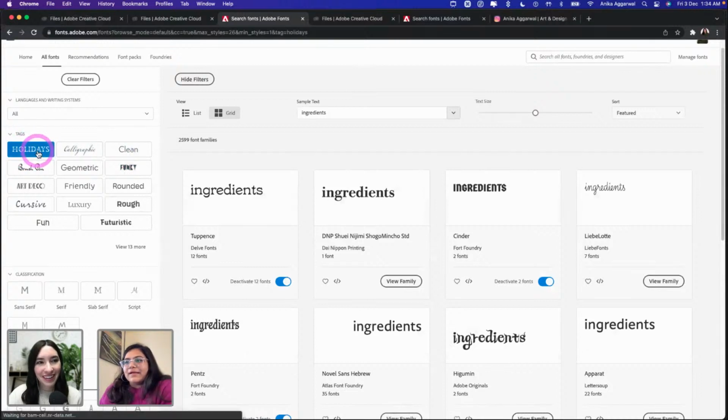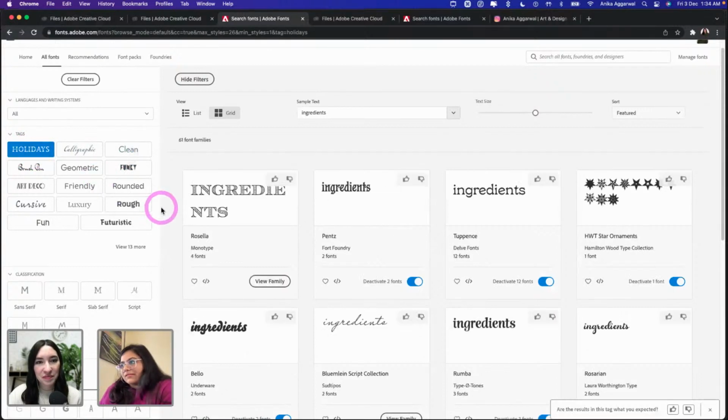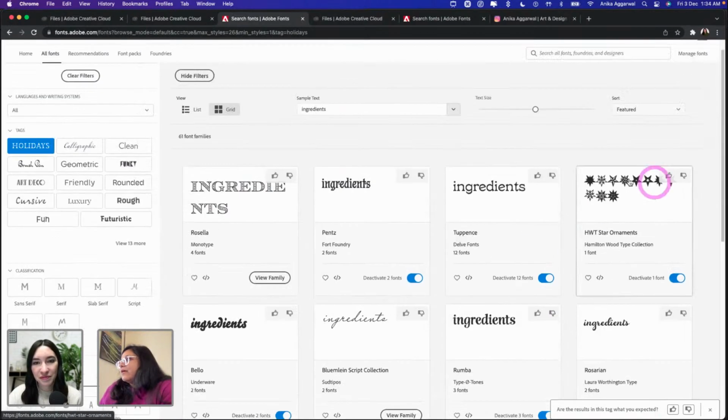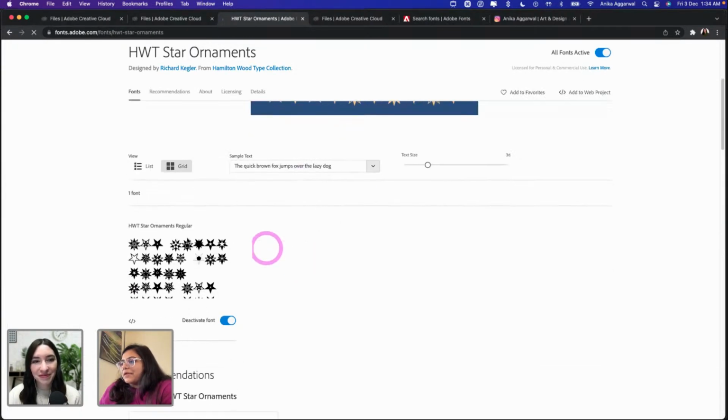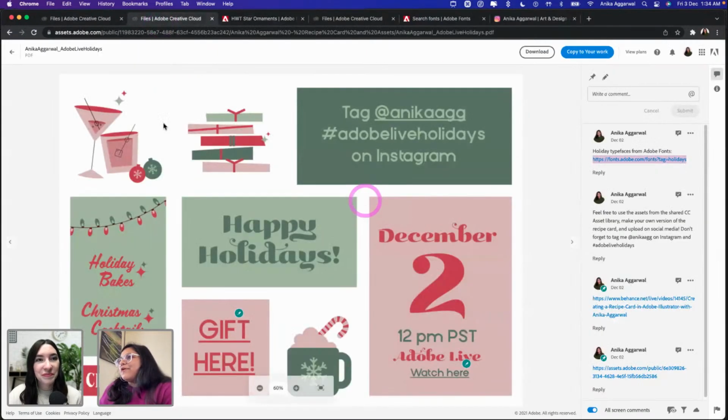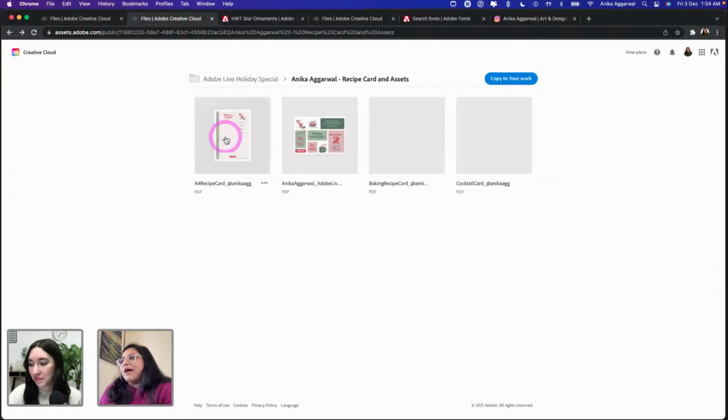If you want to make your own recipe cards using my template, you can go over here and choose all of these fonts. You can see there's this very fun star ornament font. It's pretty neat. I didn't want to make my own stars, so I went ahead and used a typeface. Yes, so this is all about the fonts. And then if I go back, we have the recipe cards. I have 3 templates for you guys to use.